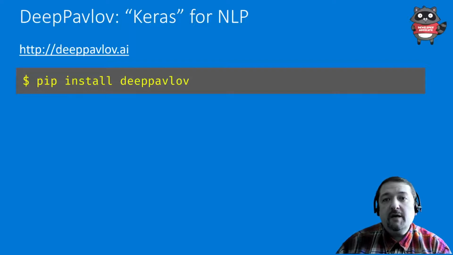So to do that, I would use the library called DeepPavlov. DeepPavlov is one of the well-known libraries for natural language tasks. And you can install it using pip. So you can pip install DeepPavlov.